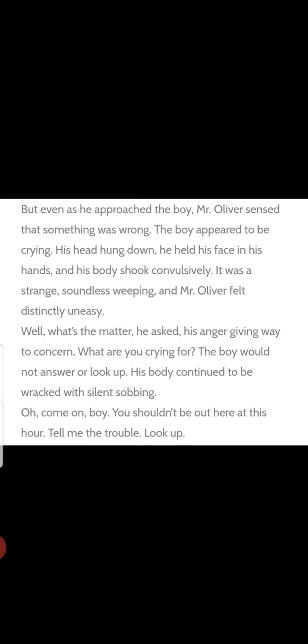See, the teacher approached very near to the boy and asked, "What is the problem? Why is he here?" But his body was shaking very badly, convulsively, meaning shaking hard, because of some shock. And he was sobbing, crying with a painful tone. He tried to ask him, but this fellow closed his face with his hands and bent his head down. The teacher repeatedly asked, "What is the trouble? Please tell me. Look up." See, this fellow Oliver is holding his torch and trying to see.